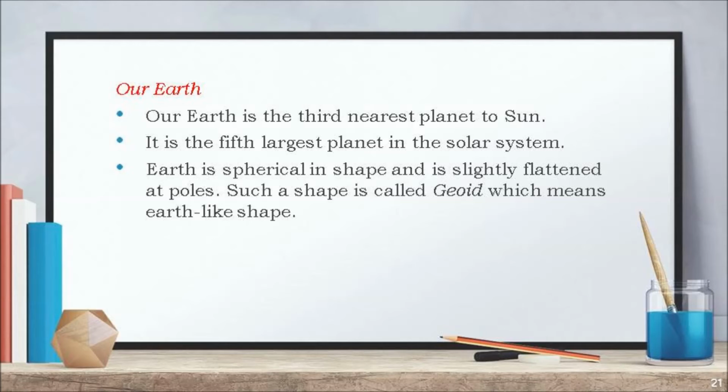Our Earth is the third nearest planet to Sun. It is the fifth largest planet in the solar system. Earth is spherical in shape and is slightly flattened at the poles. Such a shape is called geoid, which means Earth-like shape.